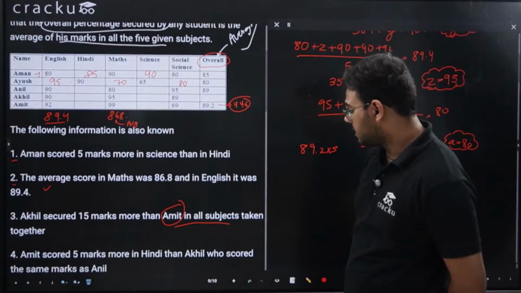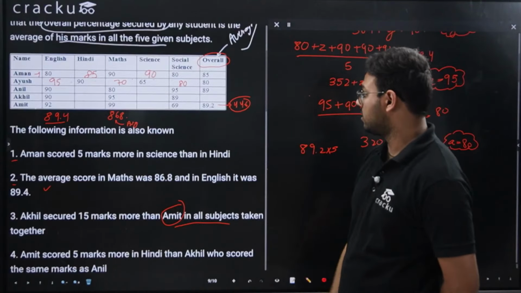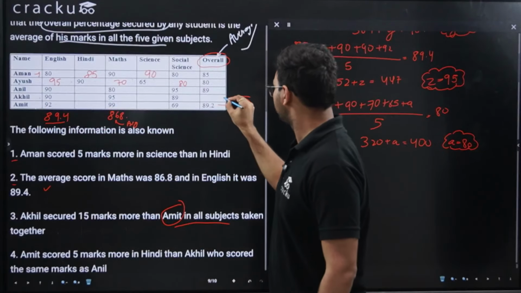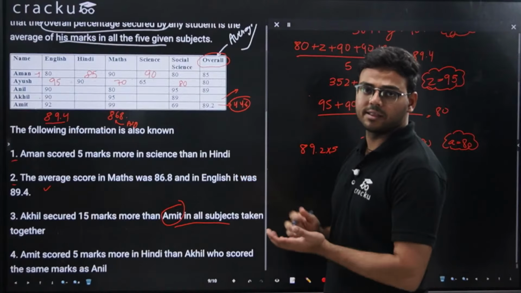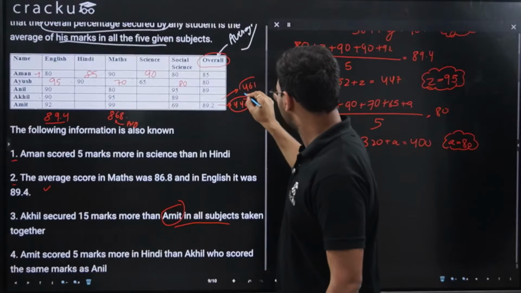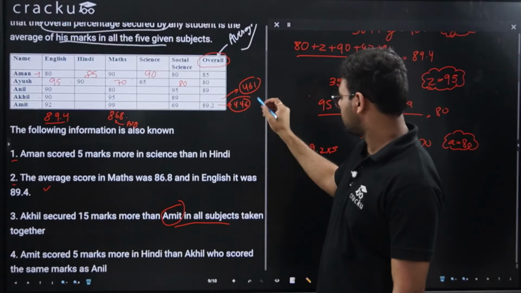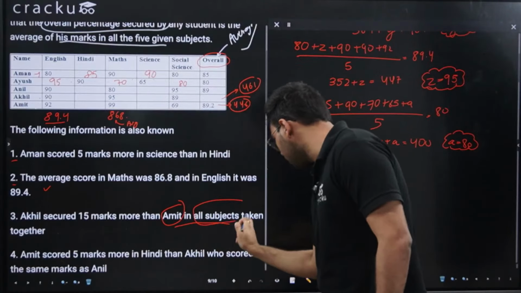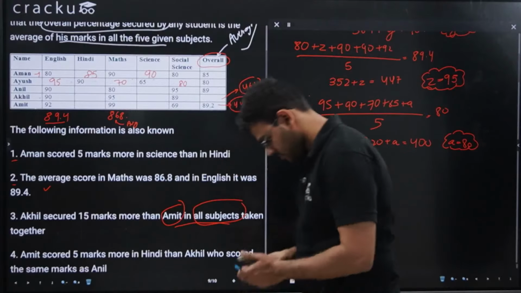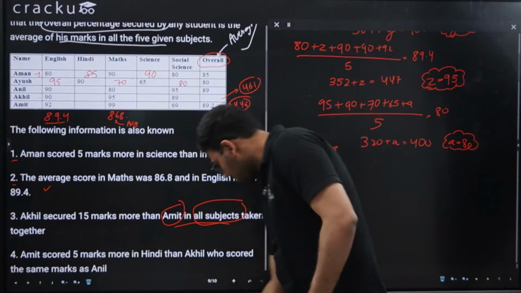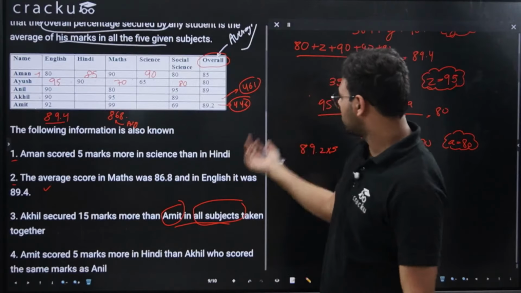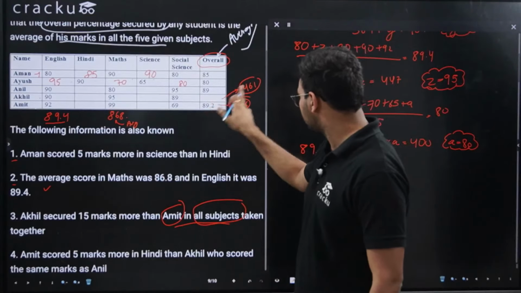Now it is given that Akhil secured 15 marks more than Amit in all subjects taken together. So the total marks scored by Akhil will be 446 plus 15, which is 461. This is the total marks, not the average marks. It is clearly given in all subjects taken together. So this is 446 for Amit and 461 for Akhil.